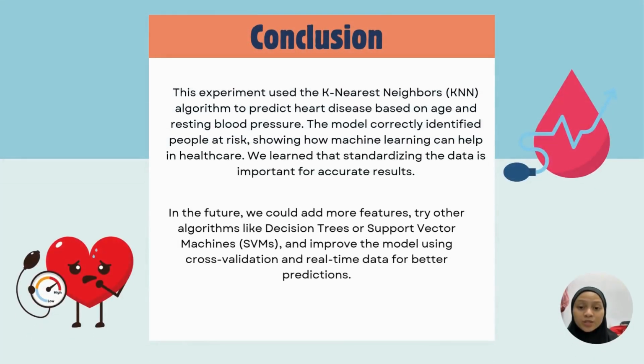In this project, we use the K nearest neighbors KNN algorithm to predict heart disease based on clinical features like age and resting blood pressure. The model effectively classified individuals into at-risk and not at-risk categories, providing valuable insight for healthcare. Key findings include the importance of data pre-processing, particularly feature standardization for accurate distance calculation and feature selection, which improve the model's performance. The decision boundary visualization helps us understand how the model differentiates between risk categories.